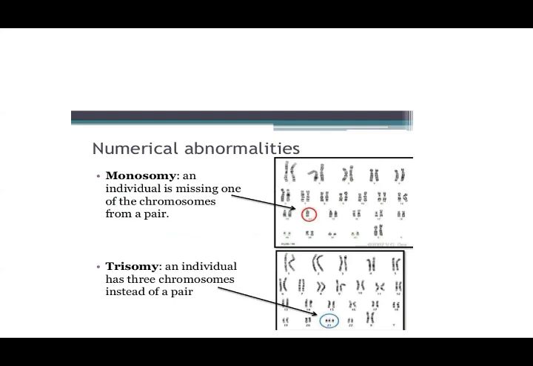If you see, this is a picture of the numerical abnormalities. This just shows you monosomy and trisomy. In the picture above, it is shown that one chromosome is missing. For the trisomy, instead of 2, all of them are pairs, homologous, but in the lower one, you can see that it is 3 instead of 2. So that is a trisomy. So this is what you exactly get. And this is all a feature of karyotyping that you see. In that, you can assess whether the chromosome is extra or less. Then you can fit in the features. So these are numerical abnormalities, the number of the chromosomes that is missing.